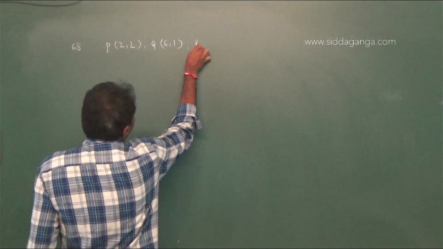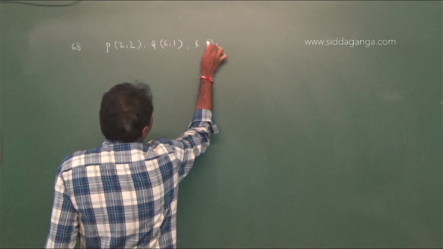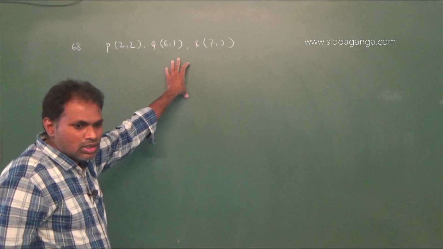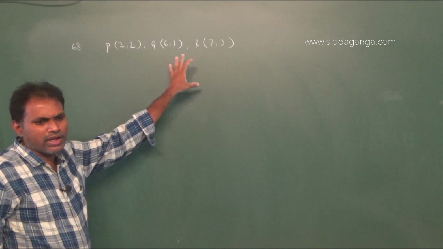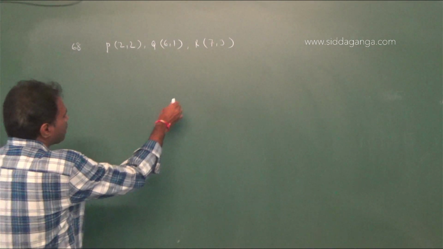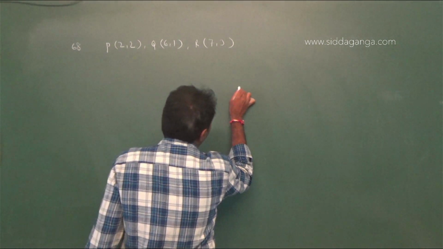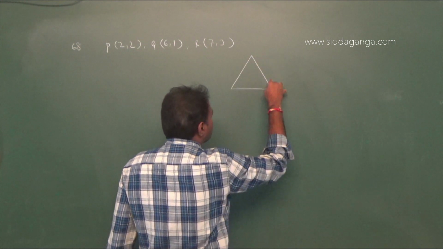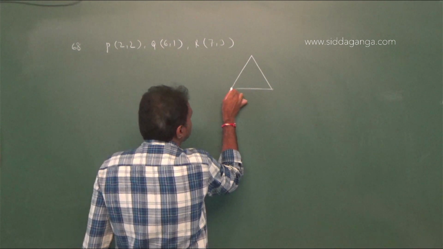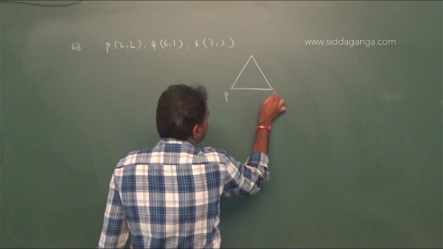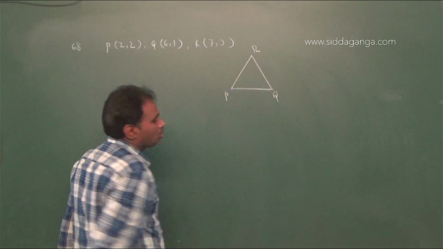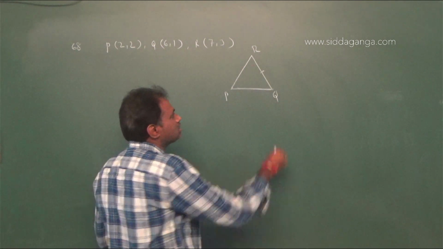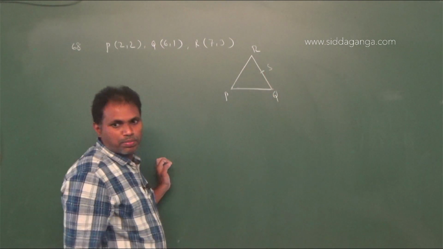And R(7, 3). These are the vertices of the triangle. Now PS is the median of the triangle whose vertices are these. Now take a triangle PQR. It is P, it is Q and it is R. Now PS is the median, which means S is the midpoint of Q and R.